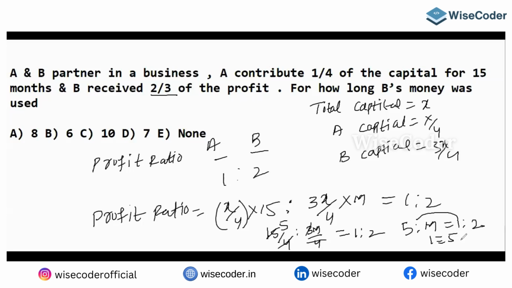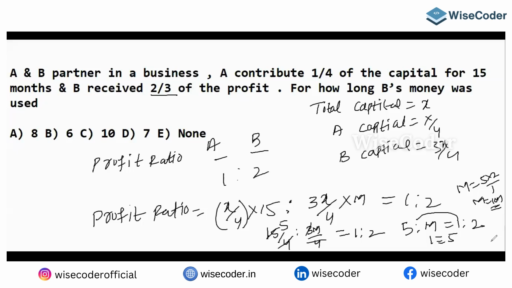One part refers to 5, then two parts refers to what? M is 5 into 2 by 1, so M is 10 months. Pretty simple question, but it will take time to understand the situation.